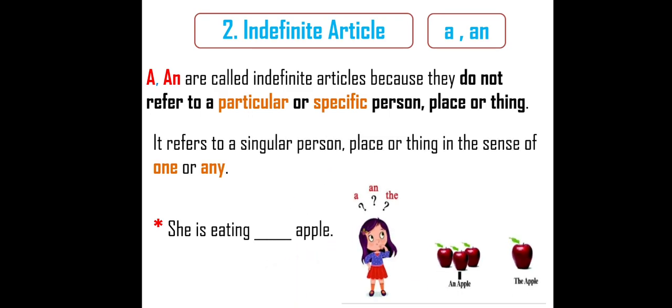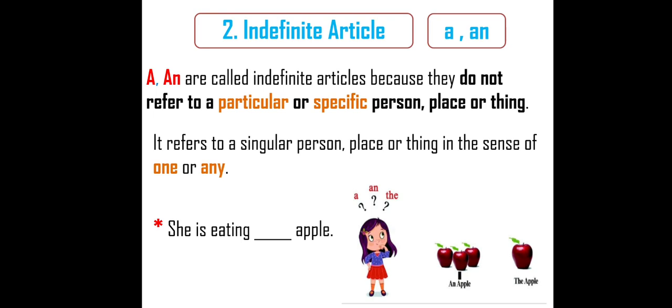We'll come to know with this other picture. Look at the left side, right side of the picture. How many apples are there? One is there. On the left side, three are there. So here, which one? If it is specific, the has to be used before the noun. If unspecific, an has to be used. So read the example again so that you will come to know whether it is specific or unspecific. She is eating dash apple. Which apple?